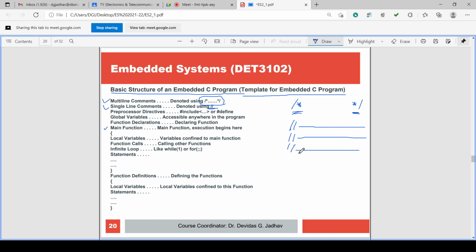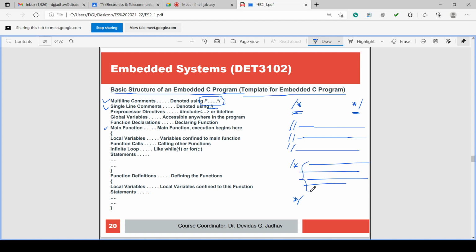Comment means whatever is written after that symbol is not considered as a program. It is considered as a comment, and a comment is not used as code or as an instruction. So multi-line comment is there, single line comment is there. Backslash and star you can have on one line, you can write anything on these lines, and at the end of the comment you can write star and backslash. So this complete block will be commented.